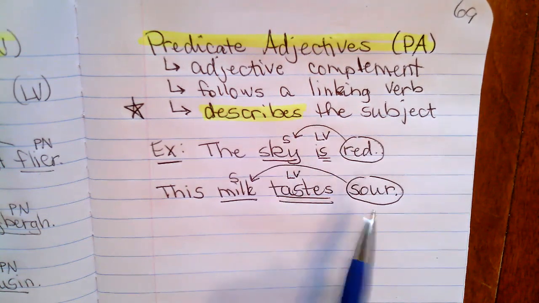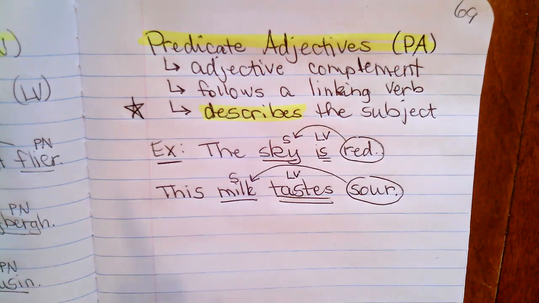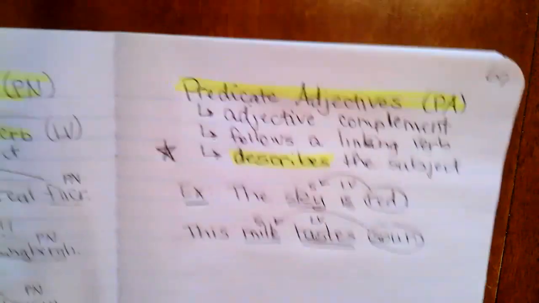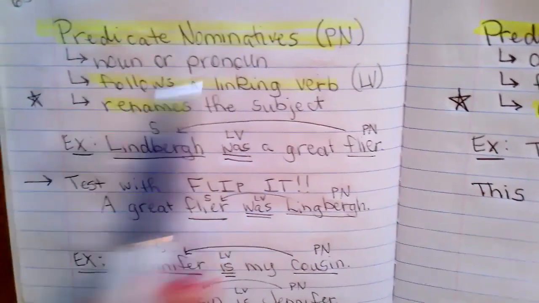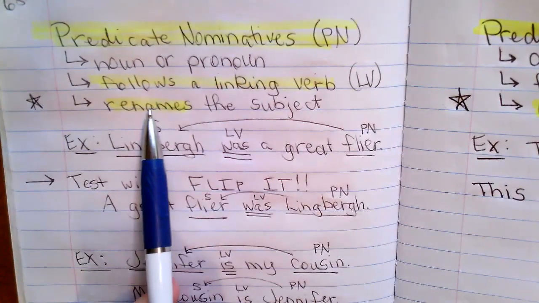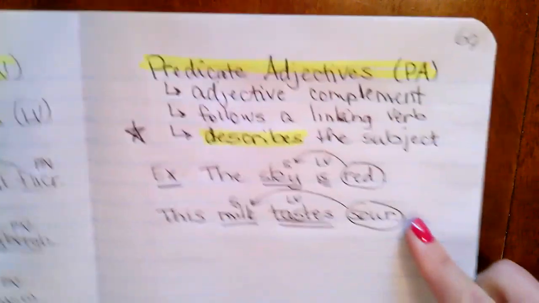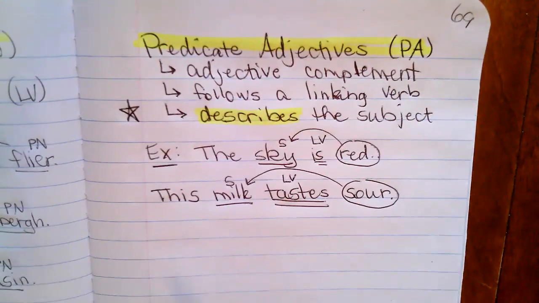Red sky, yep. Sour milk, yes, it is describing, okay? So predicate adjectives describe. Predicate nominatives that we talked about last time, a nominative renames and an adjective describes, okay? Nominative renames, an adjective describes, okay?